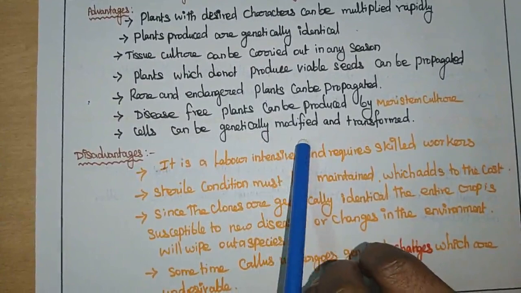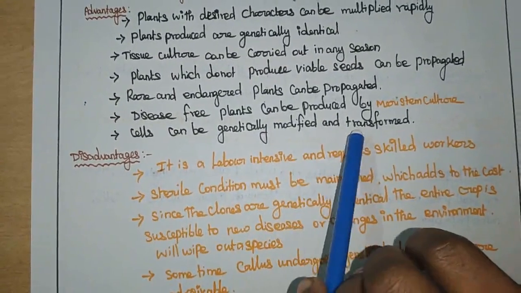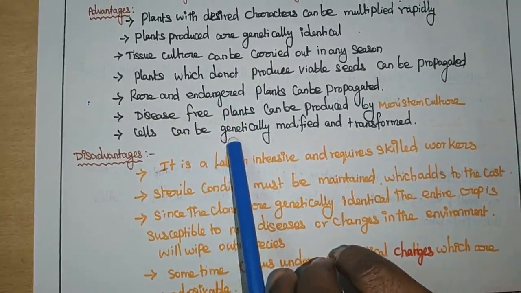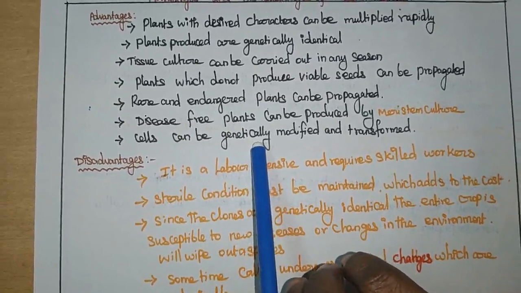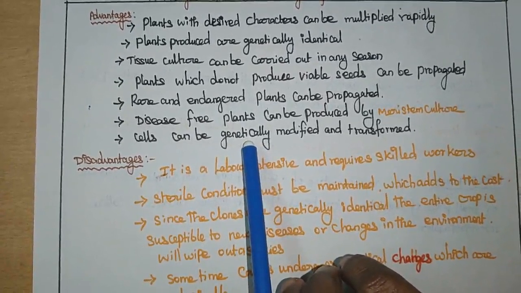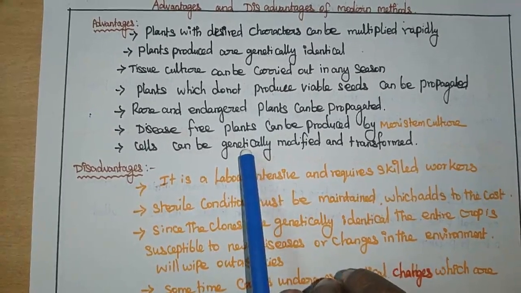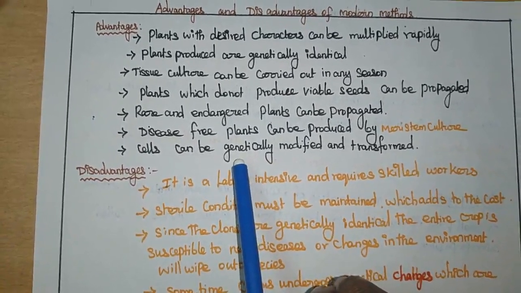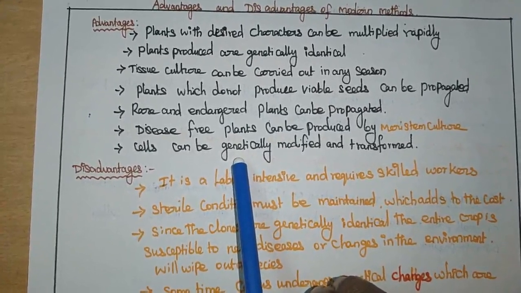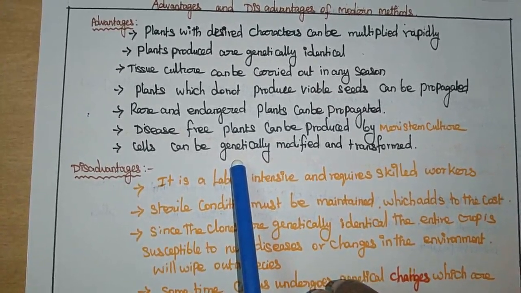Cells can be genetically modified and transformed if we want to make any alteration in the plant cell. For example, if we want to remove a disease-causing gene, for example, in tobacco or potato, crown gall disease can be caused by a particular gene.